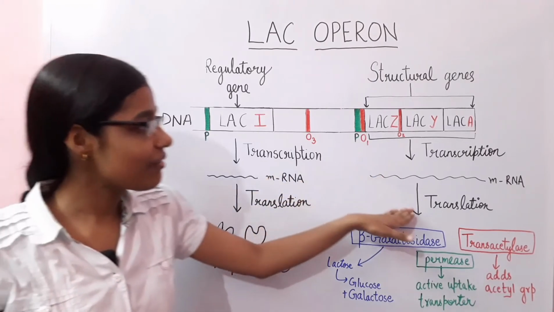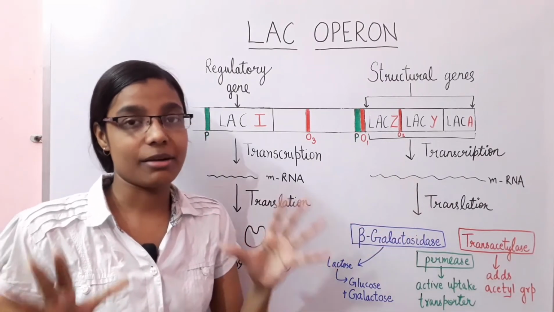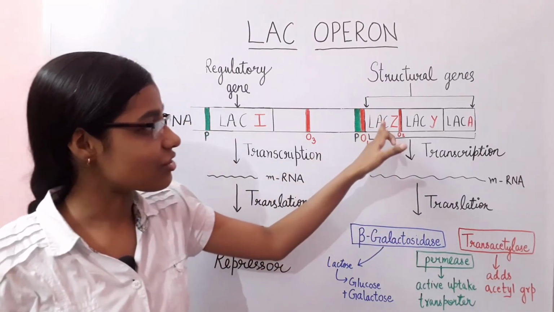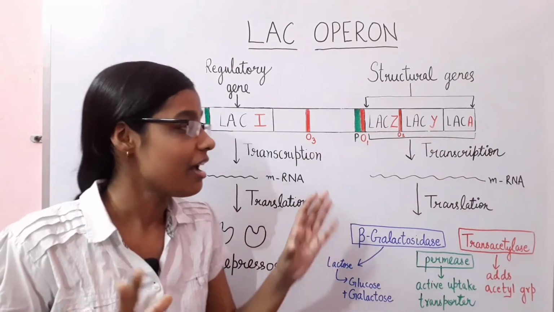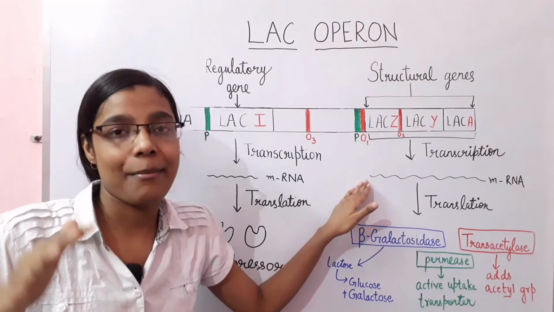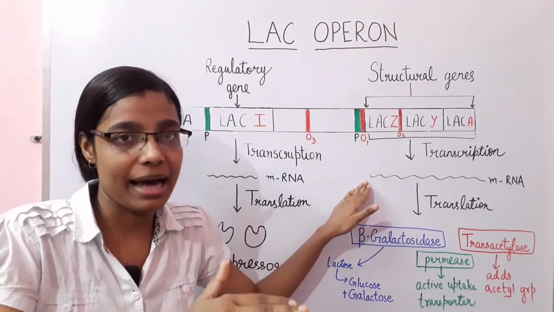In the same way, the structural genes undergo transcription and translation, but the structural genes Lac-Z, Lac-Y and Lac-A will form a common mRNA which is called the polycistronic mRNA.